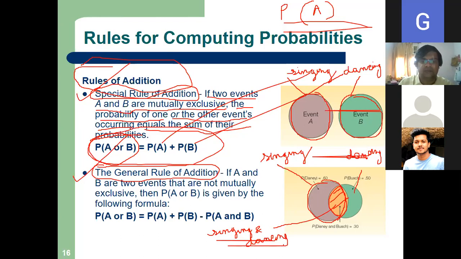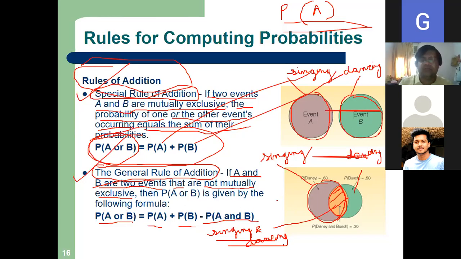Now I am telling the general rule of addition. If A and B are two events that are not mutually exclusive, then P(A or B) is given by the following formula. P(A or B) is equal to P(A) plus P(B) minus P(A and B).